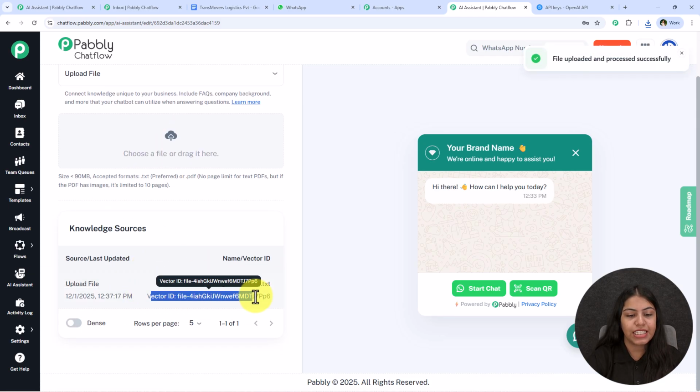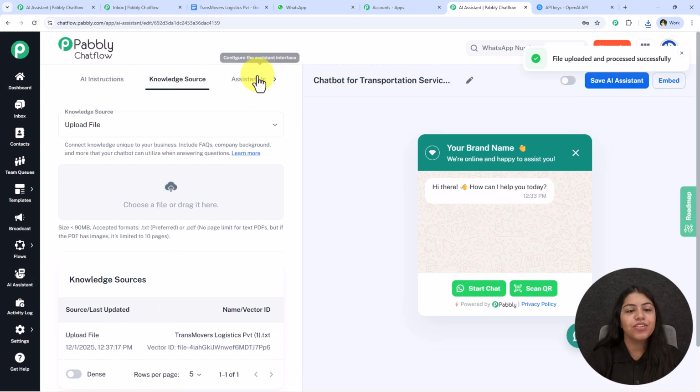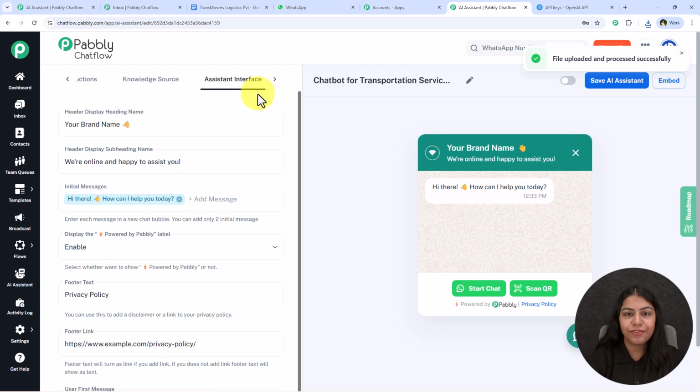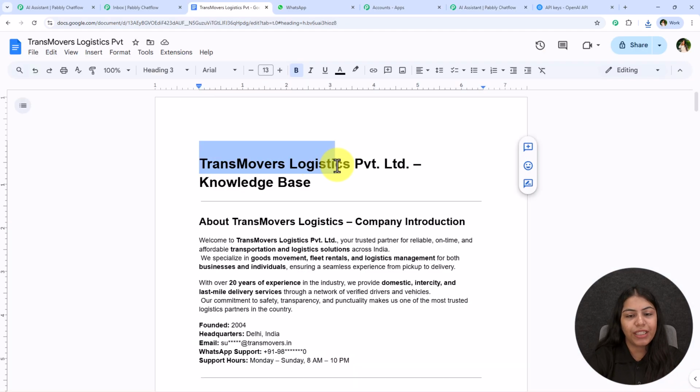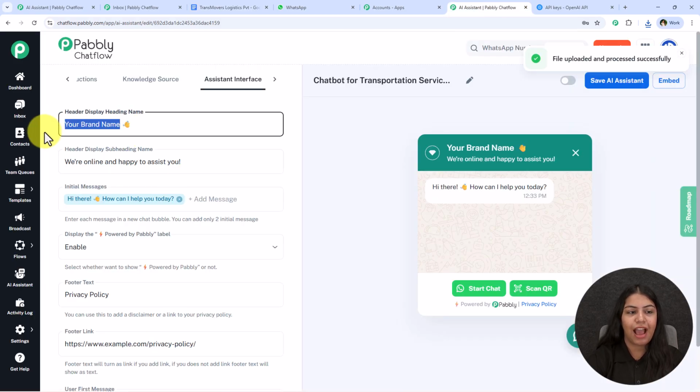Here's the vector ID, date and time, which is the proof of successful uploading. After doing this, you have to go towards this assistant interface and now it is asking for the heading. So what you have to do is copy the name of your business from the knowledge base and paste it right over here as the display heading name. Once you add it right over here, it will be automatically added on the right hand side also.